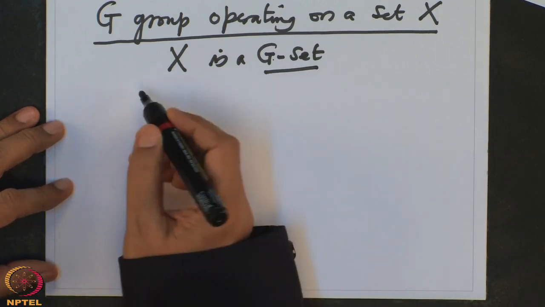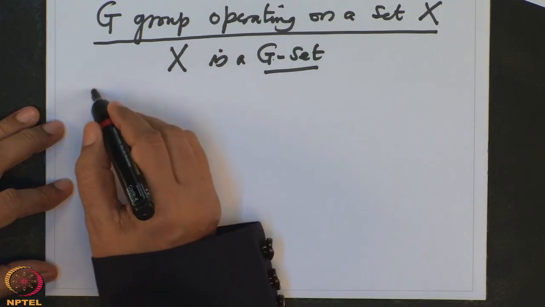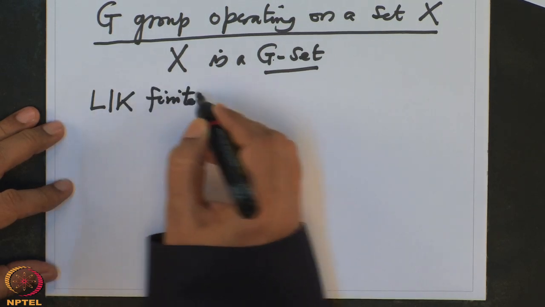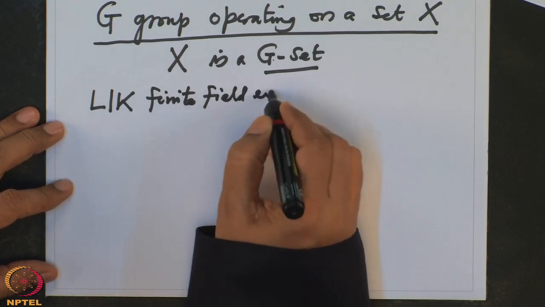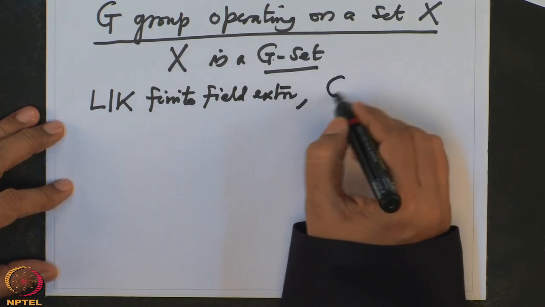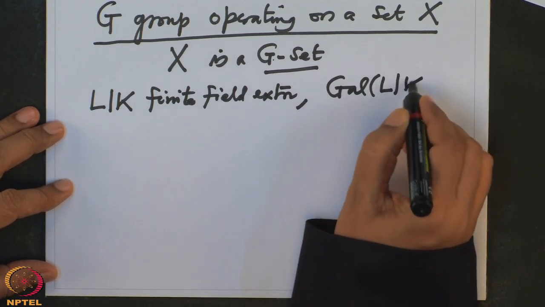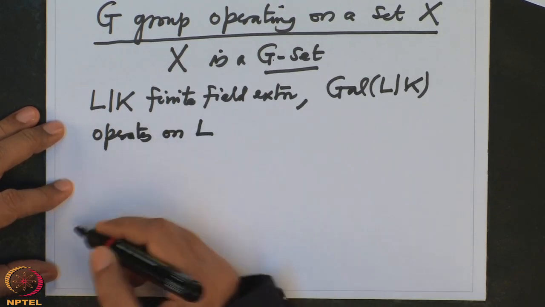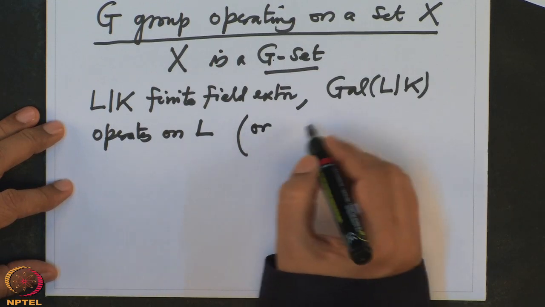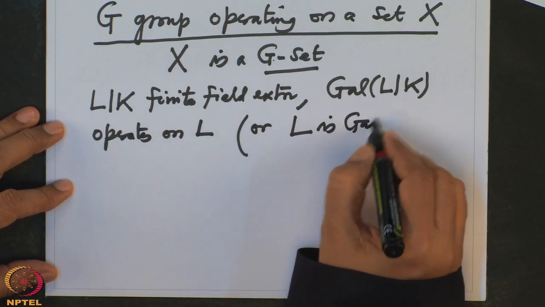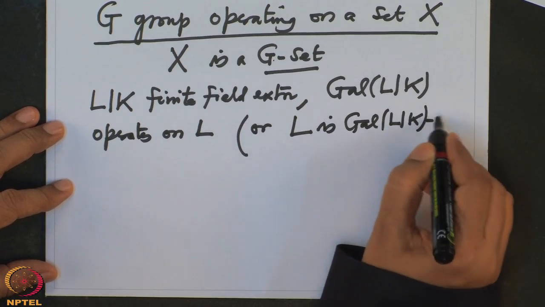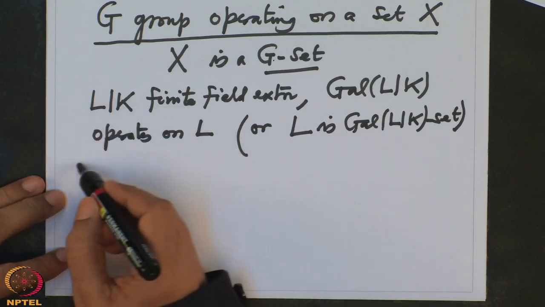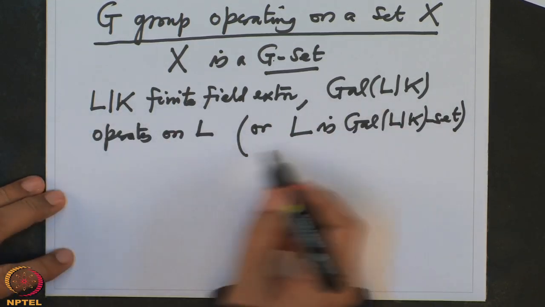And we have seen our main example to study is, whenever I have a finite field extension, then Gal(L/K) operates on L, or in the newly introduced notation, L is a Gal(L/K)-set. And then we have seen in general, this is what we want to study, this action.